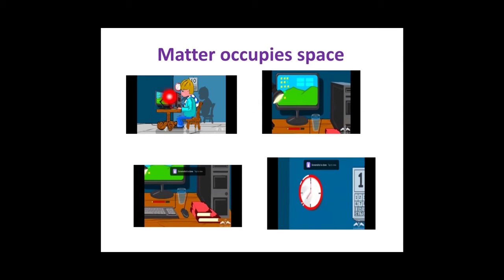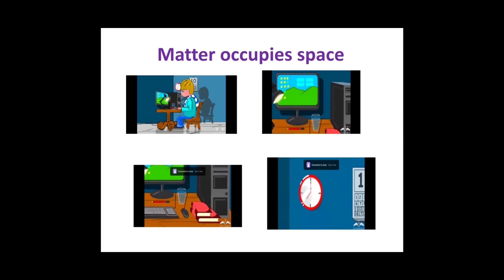Example. Look at the slide. What he is doing is looking at this computer. This computer, the chair, table, CPU, glass of water, pencils kept, calendar, everything occupies space.